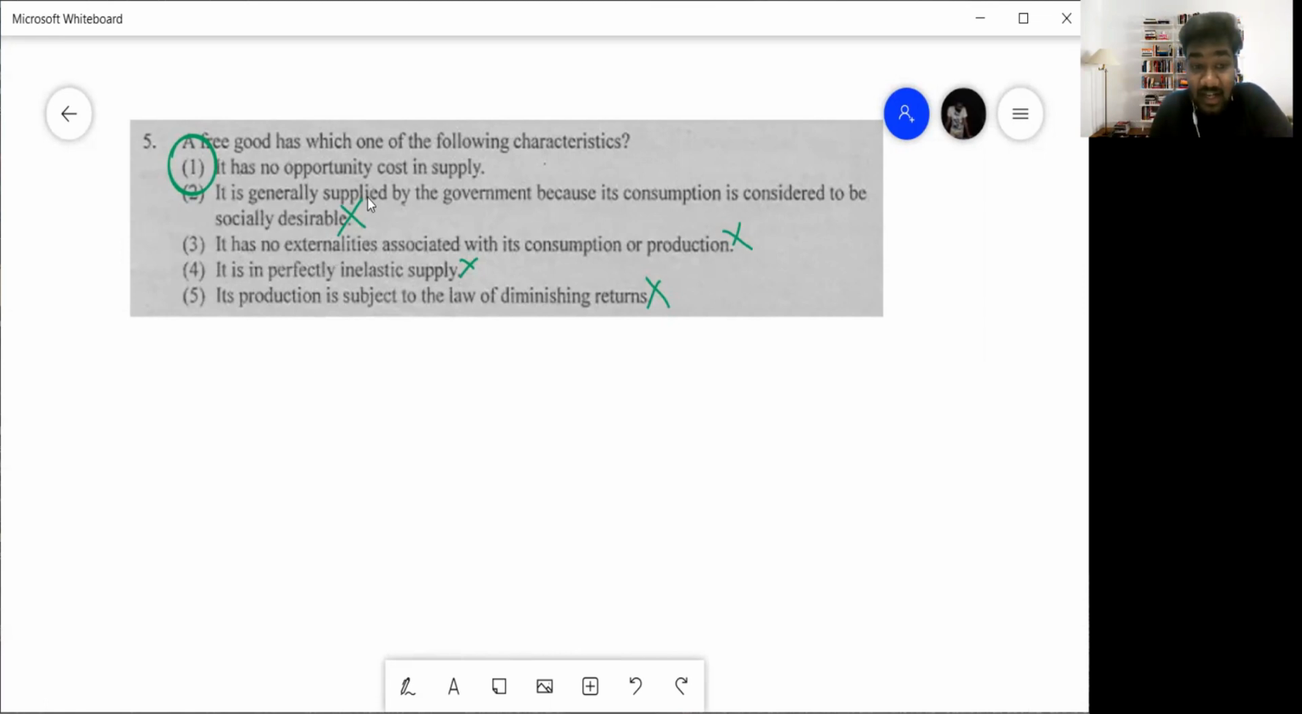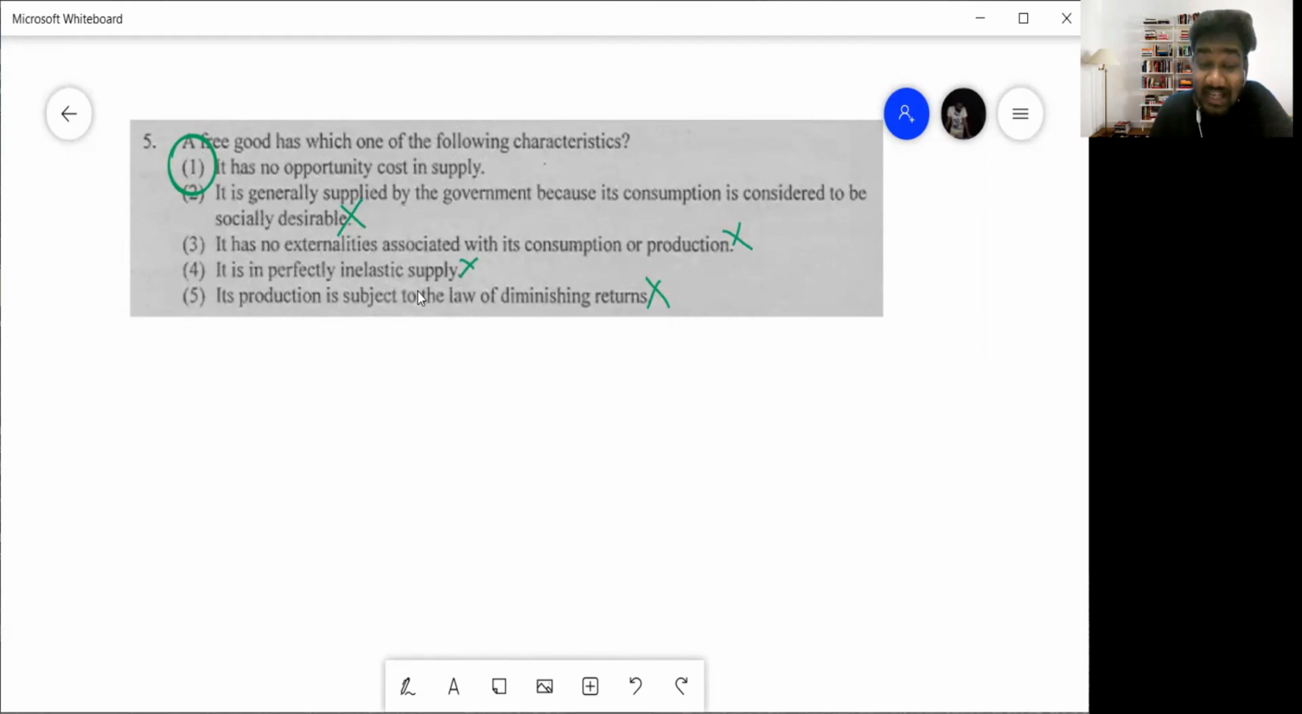Then can you say a free good is supplied by the government? Look at the examples: sunlight, air, rainwater. Is it supplied by the government? No, it's supplied by nature. You can't say that. Has no externalities? We'll talk about externalities later, in unit number 8. It is perfectly inelastic supply?